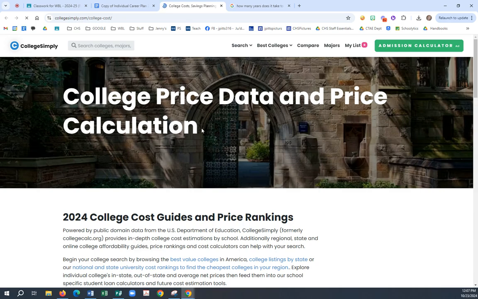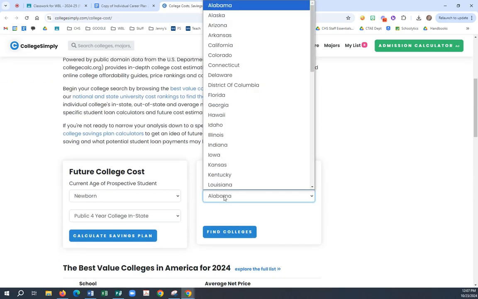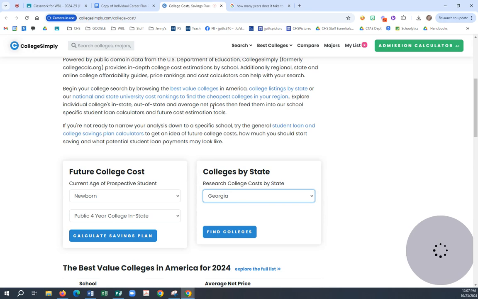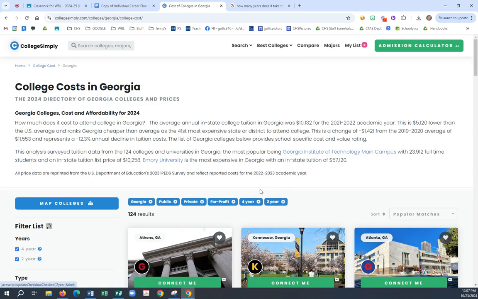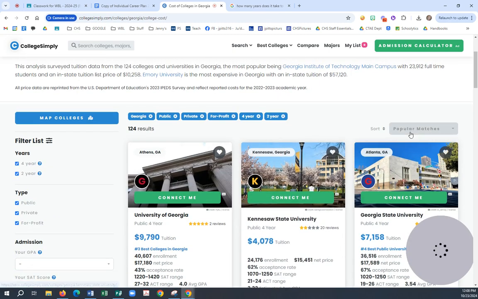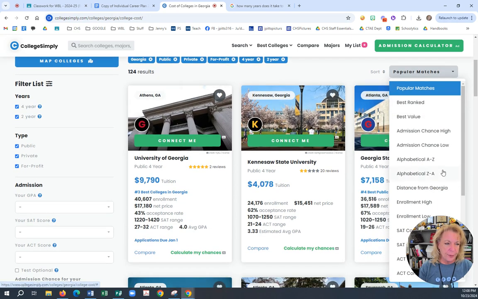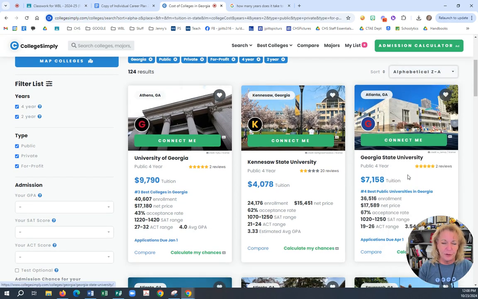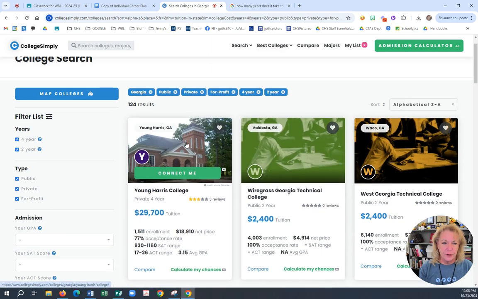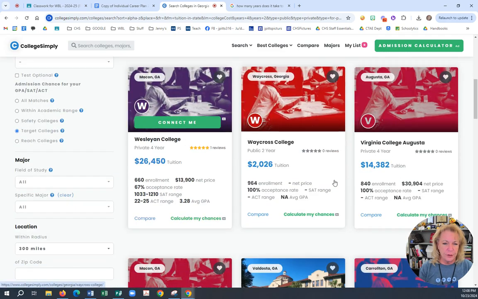So now I want to go to the University of Georgia. So I'm going to go down here to where it says the state, and I go to Georgia. When I get to Georgia, I go to find colleges. University of Georgia is going to be one of the last ones if I do it in alphabetical order. If I click over here in the sort, so I'm going to make it go in reverse alphabetical order, which would be Z to A, because university is at the end. So therefore, those come up here first.